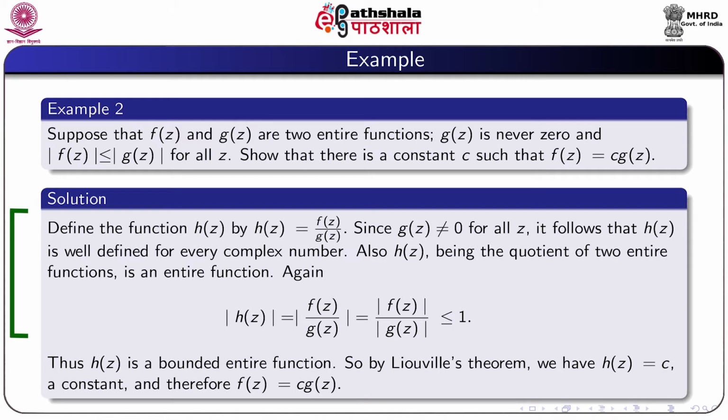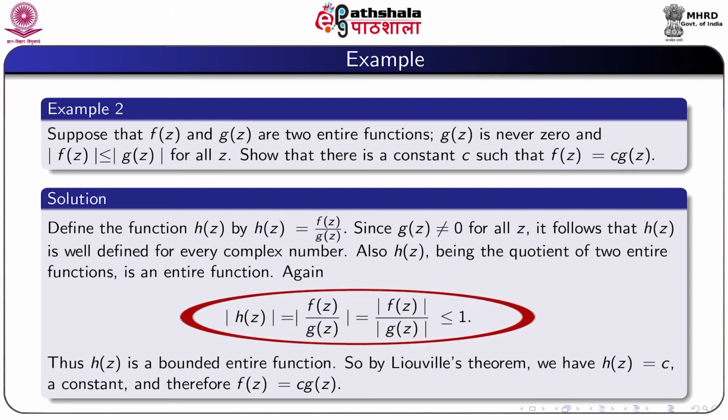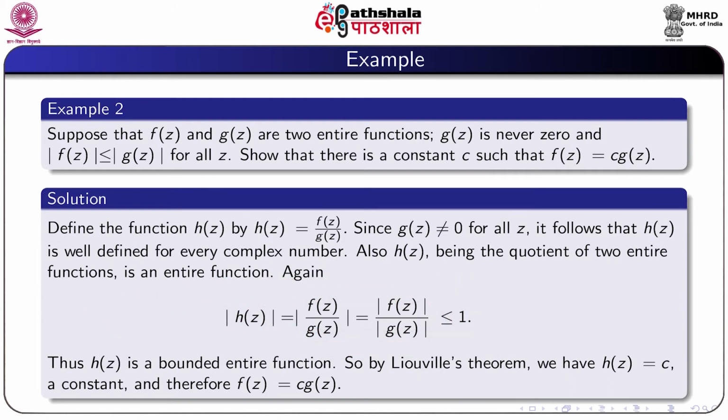Also, h(z), being the quotient of two entire functions, is itself an entire function. Again, |h(z)| = |f(z)|/|g(z)|, which is less or equal to 1, because |f(z)| is less or equal to |g(z)| for all z.